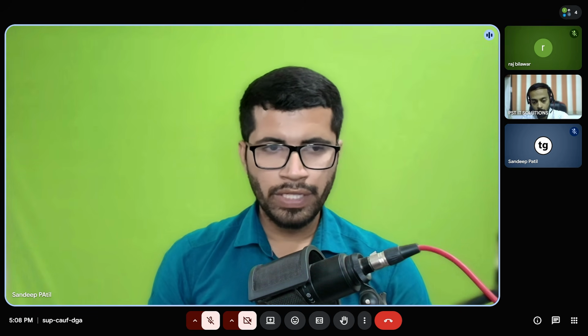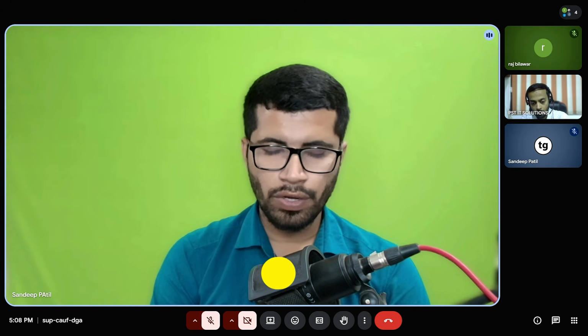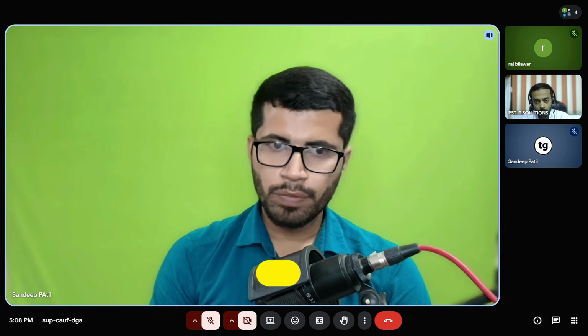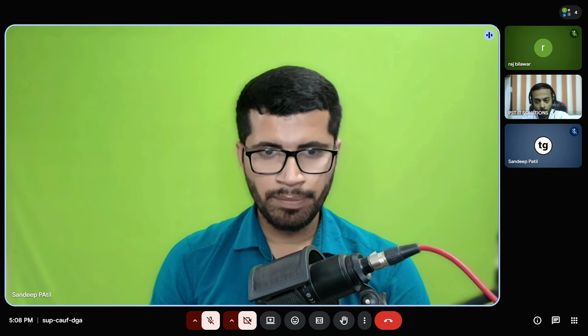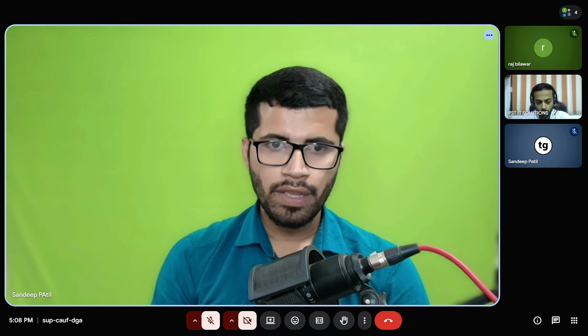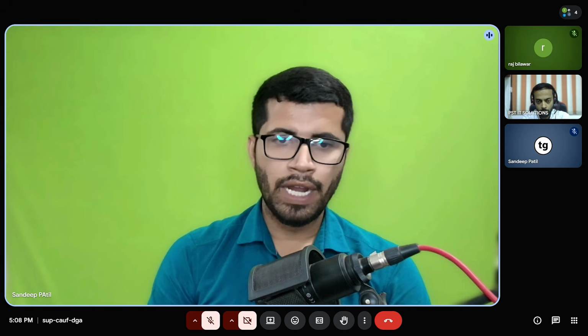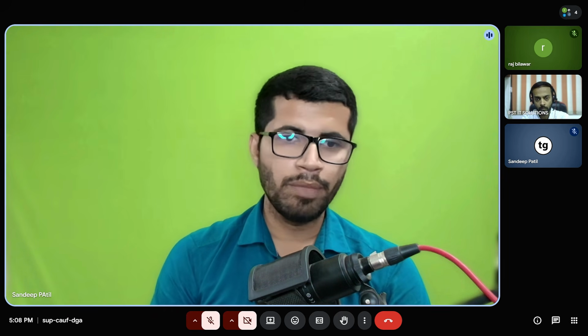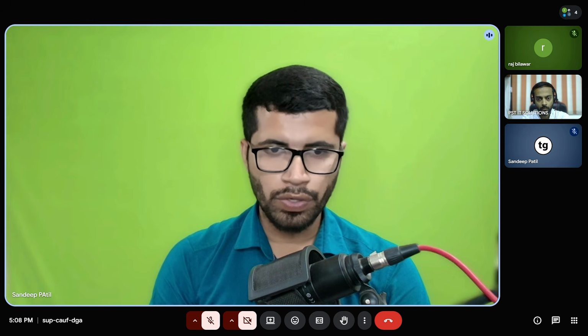Lists and all these data structures are, first of all, collections of elements. A list is a collection of elements which might be of the same or different data types, and it is mutable, which means we can add, delete, modify elements from the list. A tuple is exactly similar to a list, but it is immutable. So we can't make any modifications onto the tuple.